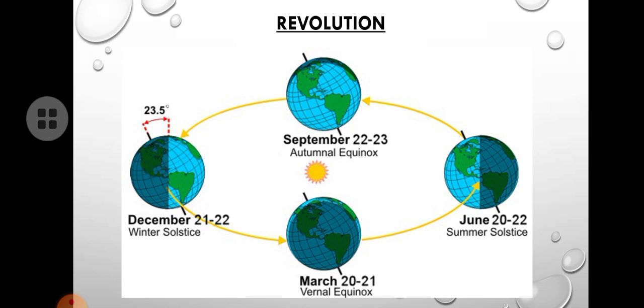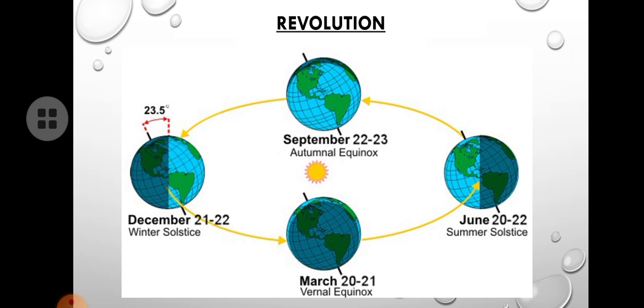As we studied earlier, the path of the earth is not round in shape, it is elliptical path. So oval shape always, sometimes it comes near the sun. Okay, sometimes it goes far away from the sun. So the point in which the earth comes very close to the sun, we called perihelion. Perihelion means it is the point in which the earth comes very close to the sun.